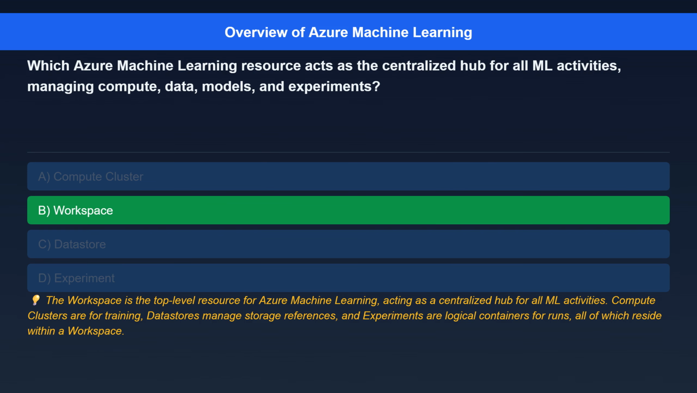The correct answer is workspace. Here's the explanation. The workspace is the top-level resource for Azure Machine Learning, acting as a centralized hub for all ML activities. Compute clusters are for training, data stores manage storage references, and experiments are logical containers for runs, all of which reside within a workspace.